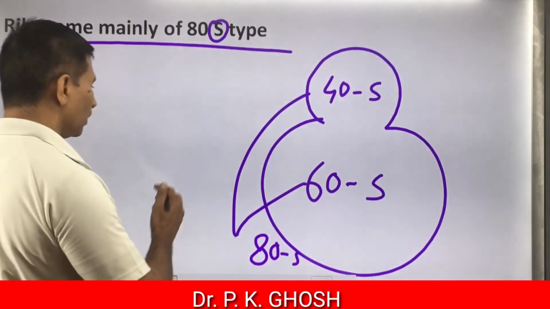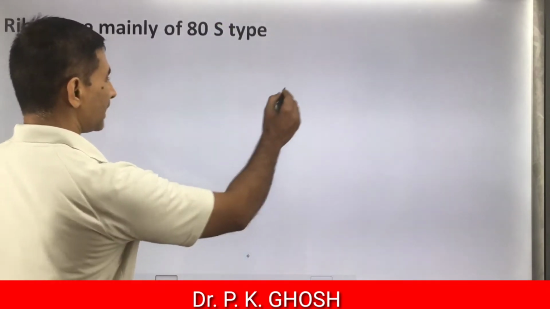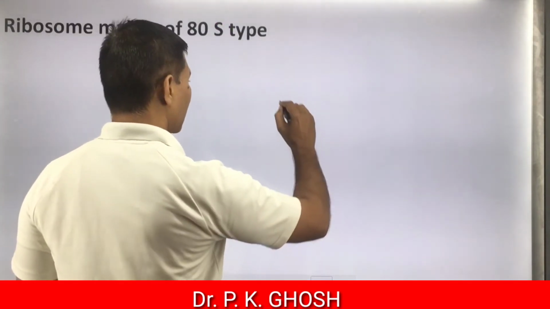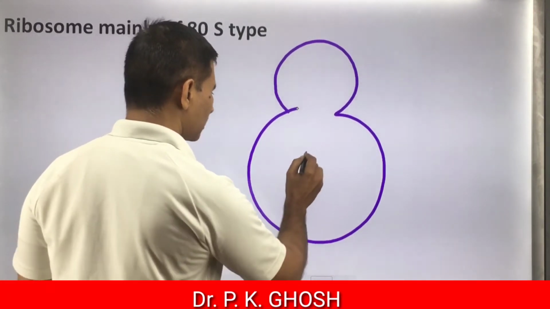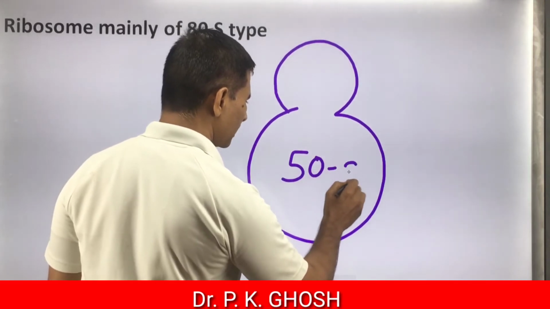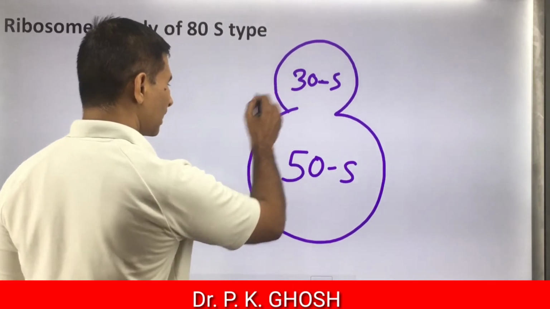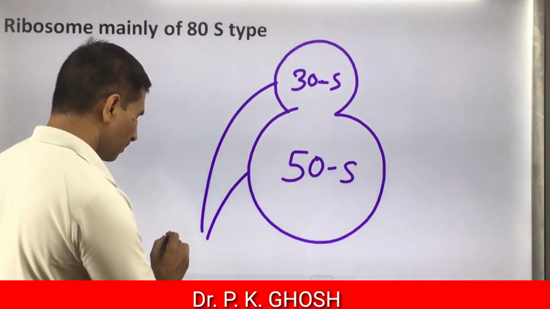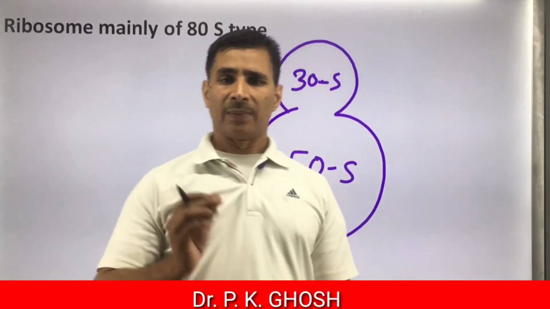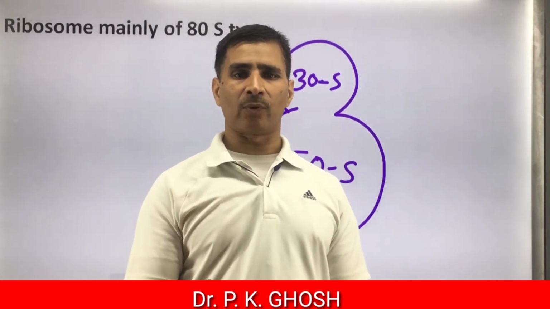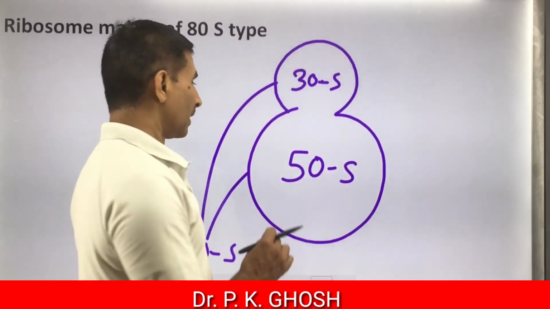Similarly, in case of prokaryotic cell, 70S ribosome also consists of two subunits. The larger subunit is 50S, and the smaller one is 30S. Again, 50 plus 30 is not 80, it is 70S type. Then, presence of 80S type of ribosome is also a diagnostic feature of eukaryotic cells.